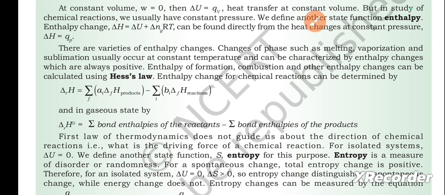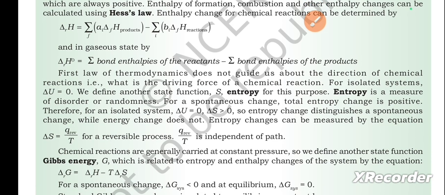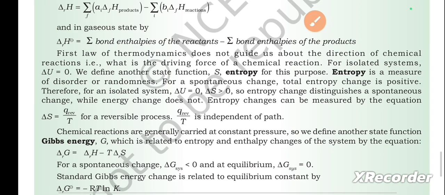For a spontaneous change, total entropy change is positive. Therefore, for an isolated system, delta U equals 0 and delta S is greater than 0. So entropy change distinguishes a spontaneous change while energy change does not. Entropy changes can be measured by the equation delta S equals Q by T for a reversible process. Q reversible by T is independent of path.